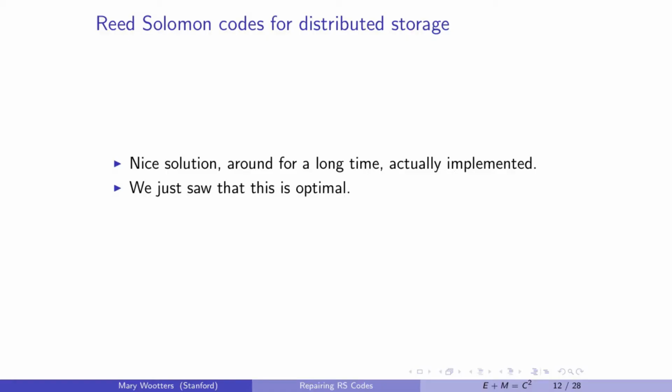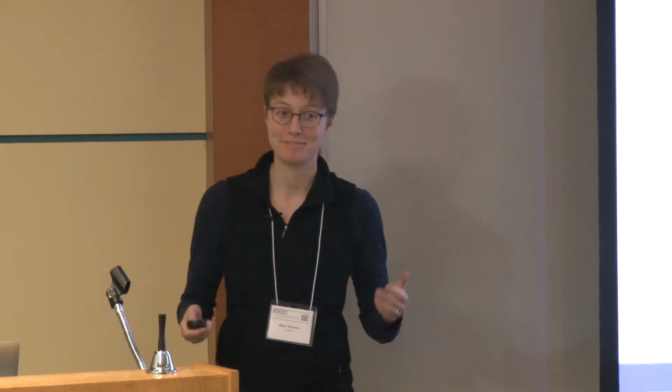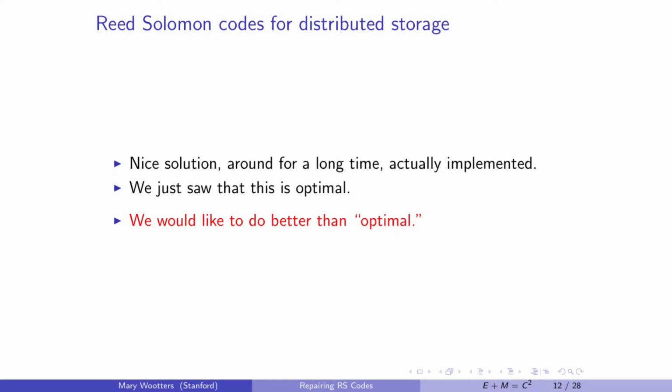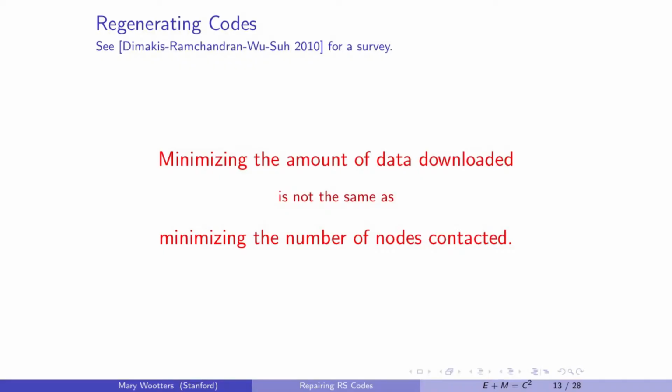Okay, so Reed-Solomon codes for distributed storage, that's what this talk was about, right? These are a nice solution. They've been around for a long time. They're actually implemented. And we just saw that this is optimal. Okay, so the talk's not done. Obviously, we'd like to do better than optimal. And hopefully the polynomial interpolation problem that I showed you at the beginning is a hint as to how.